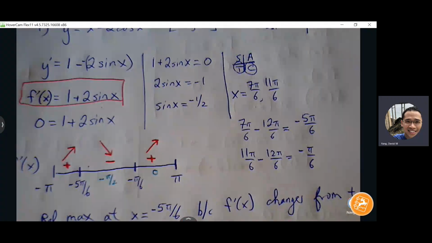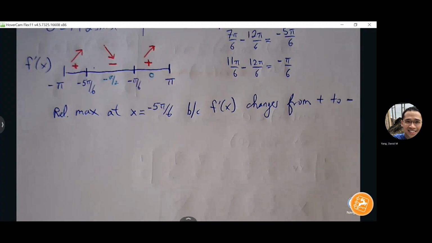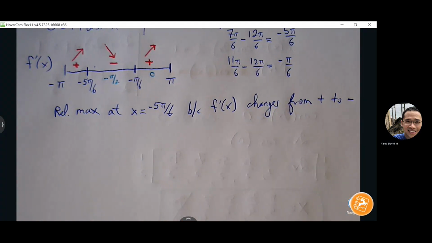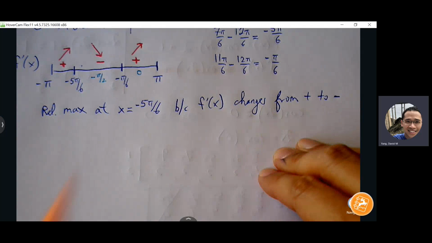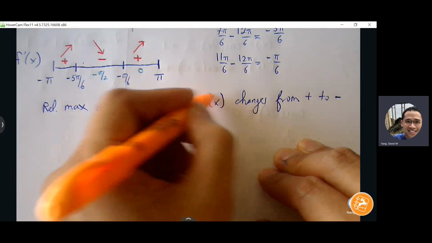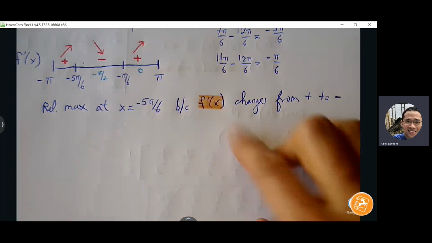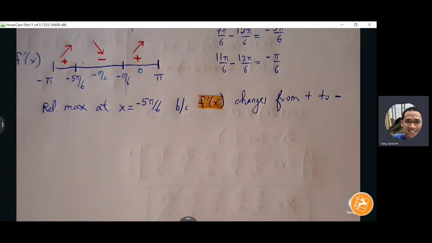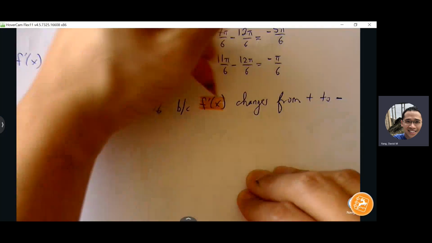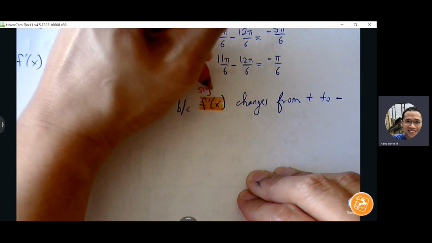Okay, practice writing your because statements. Something that I've seen from previous quizzes and tests is that sometimes the way you name these is not quite sufficient. Instead of saying f prime, I've seen some students write the words "because the sign changes."